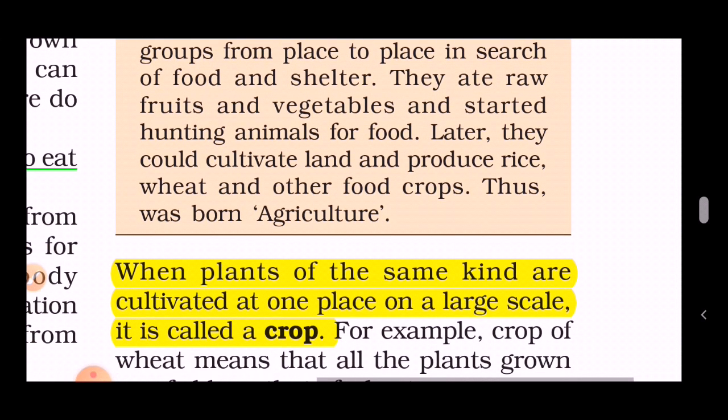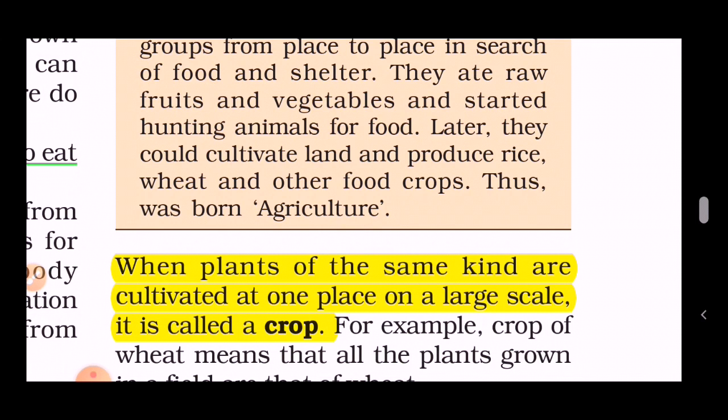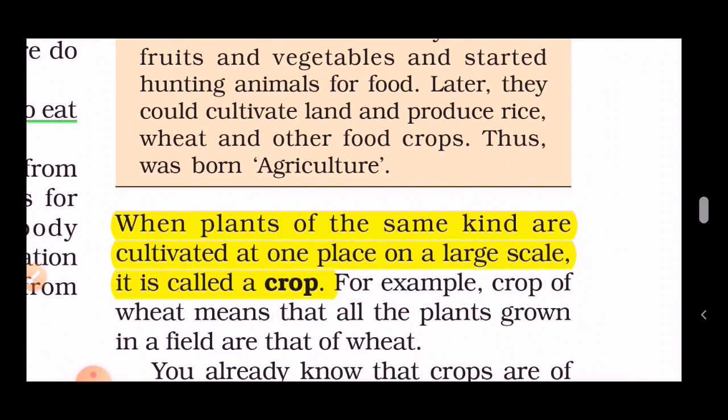That's non-vegetarian. Later, year after year, they came to know that they could cultivate the land and produce their own crops. They produced rice, wheat, and other food crops. Thus was born agriculture. This gave birth to agriculture.